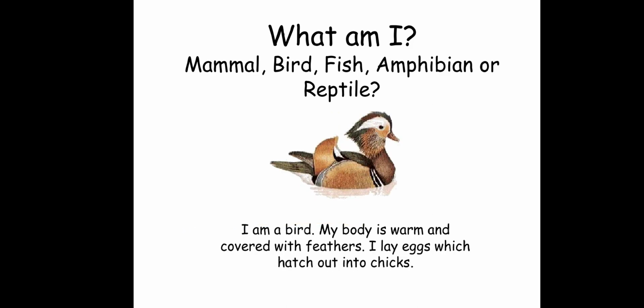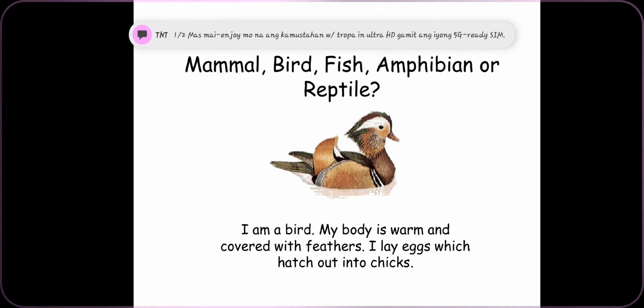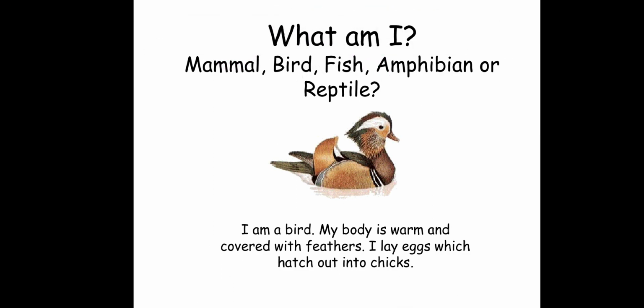Let's proceed to another. This is also very easy. At one look, you can say this is a bird. And why? Because bird is warm-blooded and covered with feathers. That is what makes bird a unique animal, because it has feathers. Birds also can lay eggs, which hatch out into chicks. Okay, so that is bird.